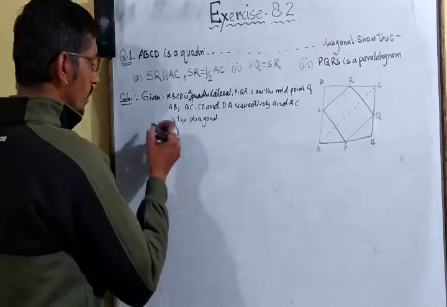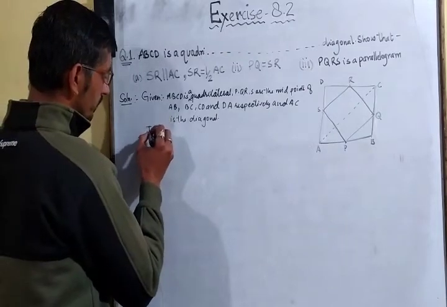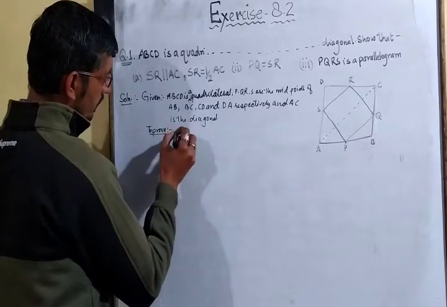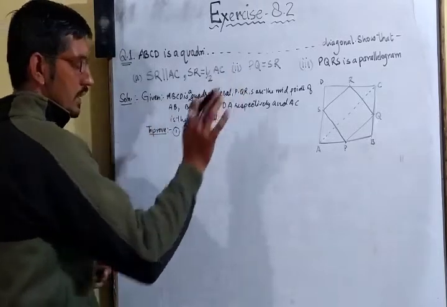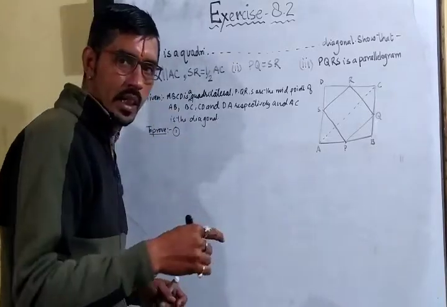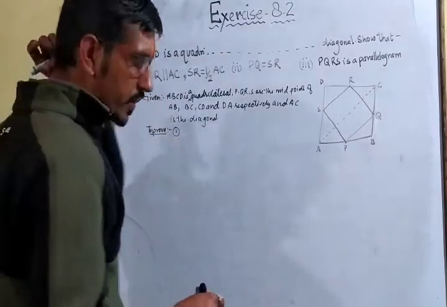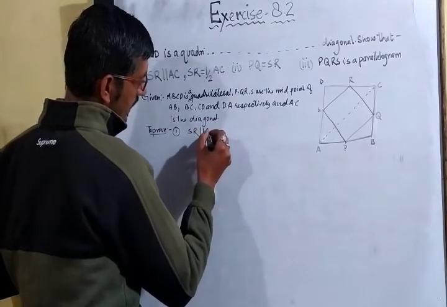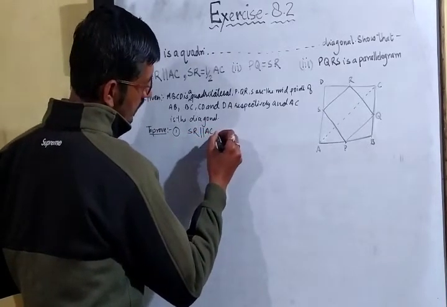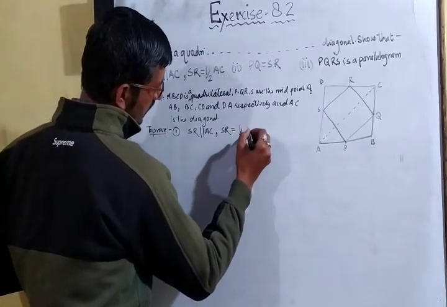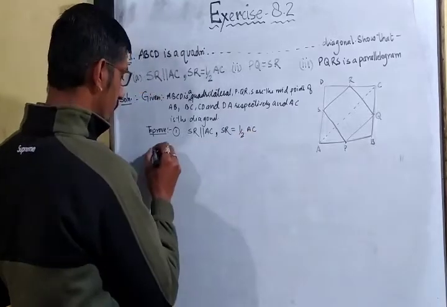Now what we have to prove? To prove, first we will add all the three things. I am just starting first, and one by one I will change the proof. Okay. First, SR is parallel to AC and SR is equal to half of AC. Now proof.